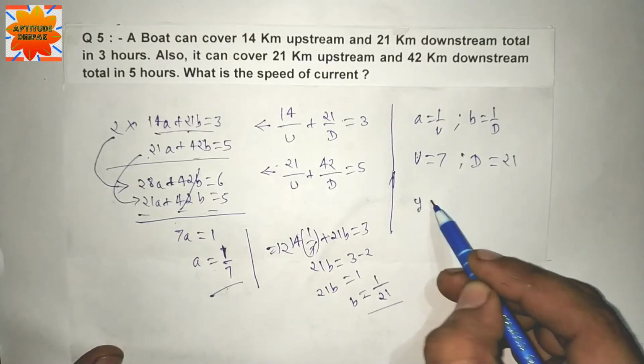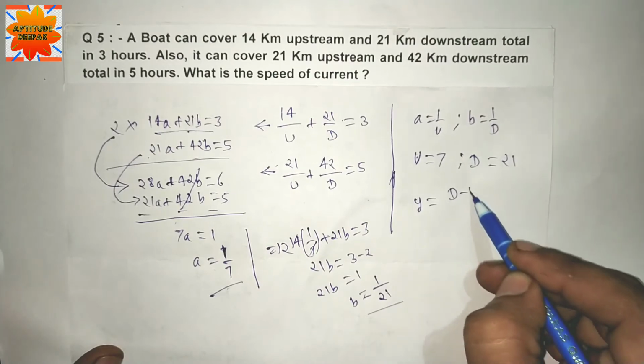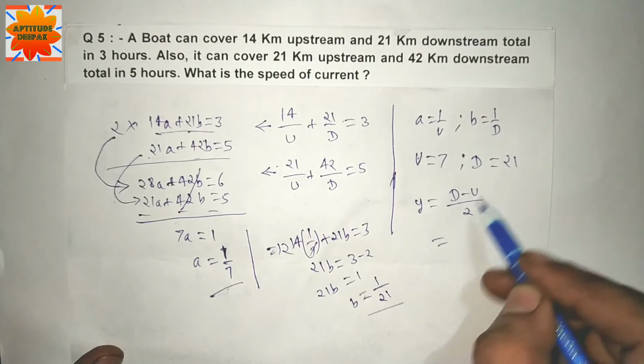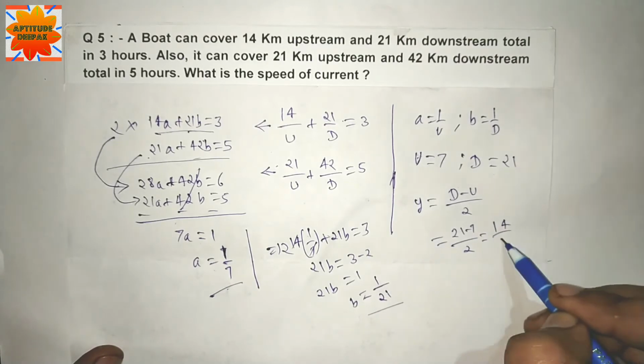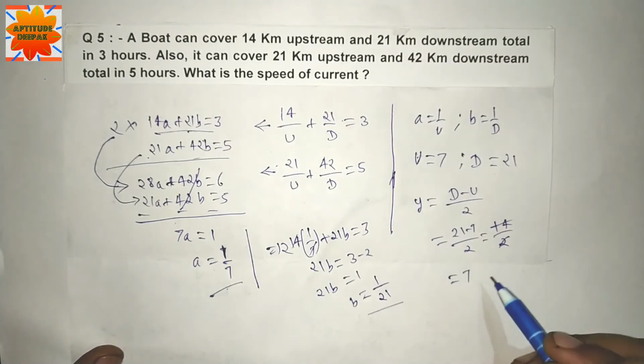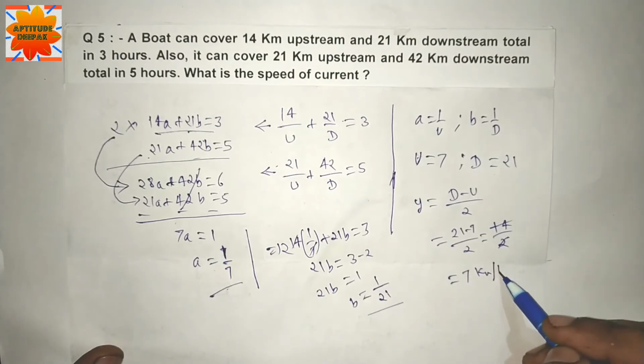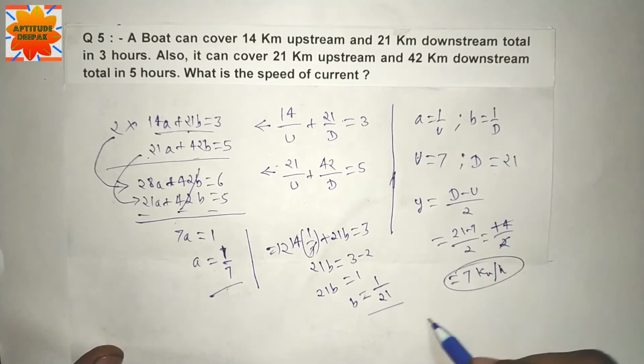Speed of current y is equal to (downstream minus upstream) divided by 2. Downstream 21, so 21 minus 7 divided by 2 is 14/2, which is 7 km/h. That is the answer. Let's move to question number 6.